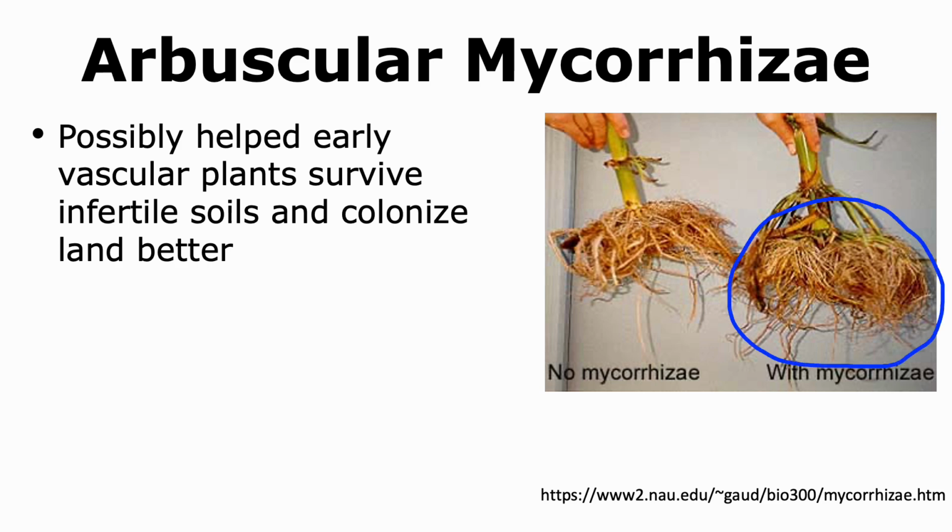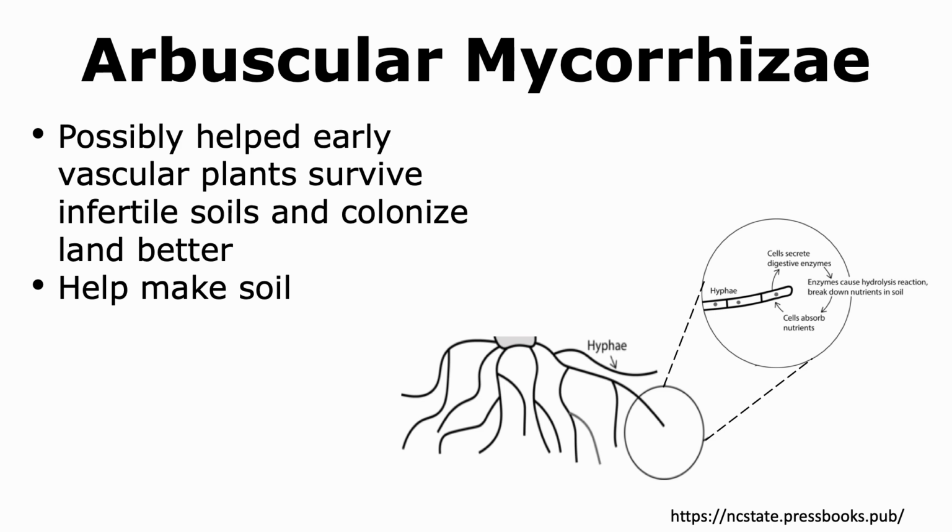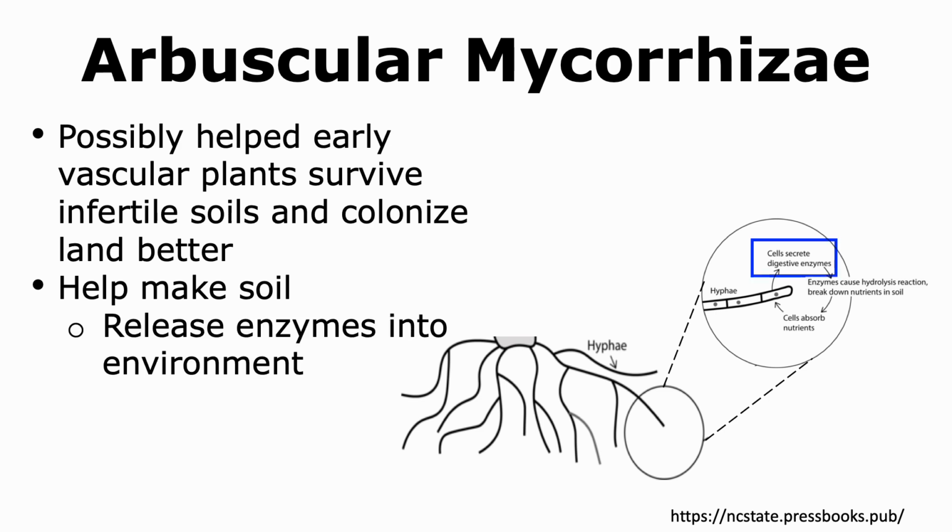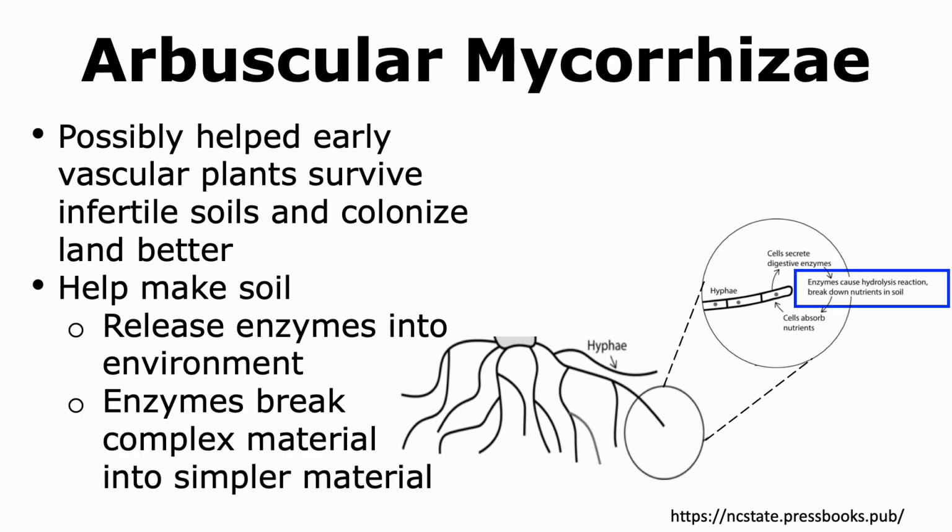In fact, when we look at plant roots that have mycorrhizae associated with them, these roots tend to grow better and are healthier. Mycorrhizae also help make soil. The way they do that is they release enzymes into the environment, which is usually the land in which they live. These enzymes that are released by the hyphal cells can then break down complex material into simpler material. This simpler material is then absorbed by the hyphae as nutrients. Thus, they're able to loosen up different types of components present in land to form soil.